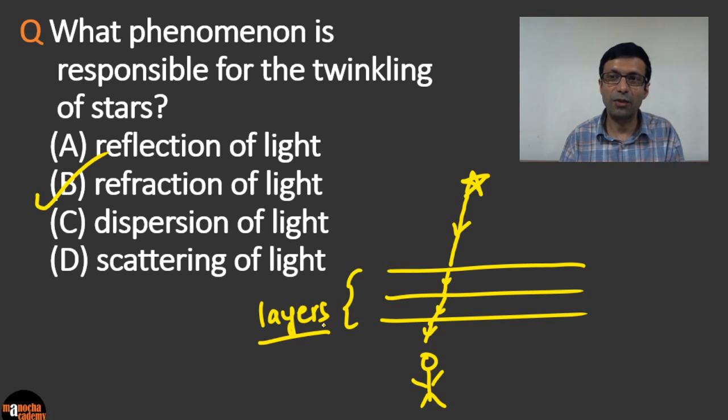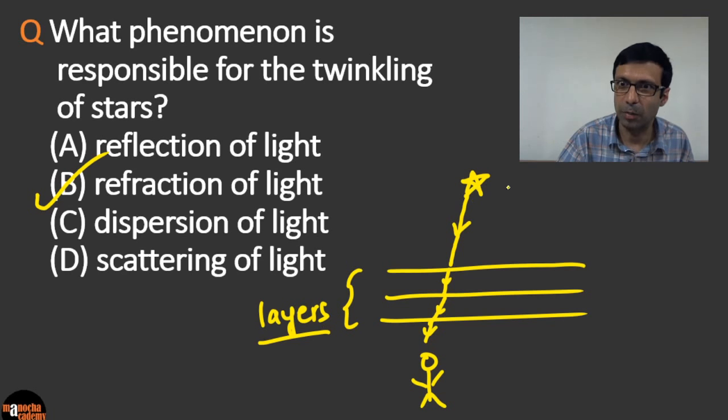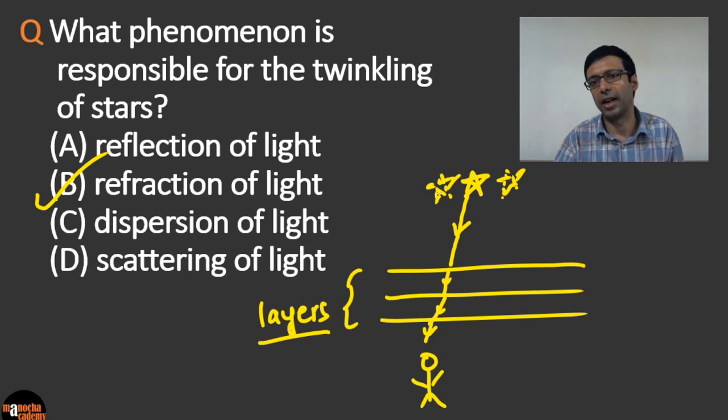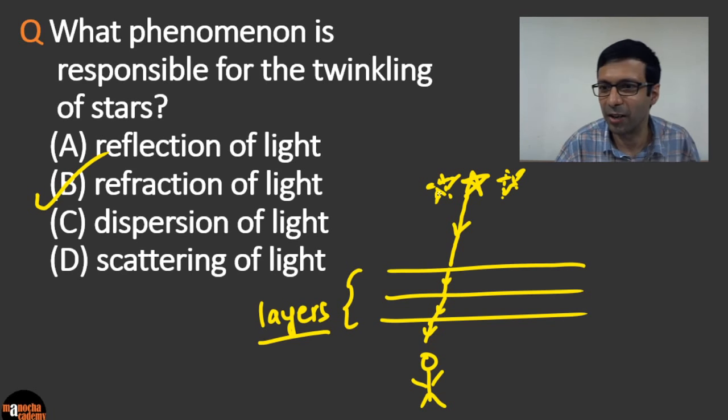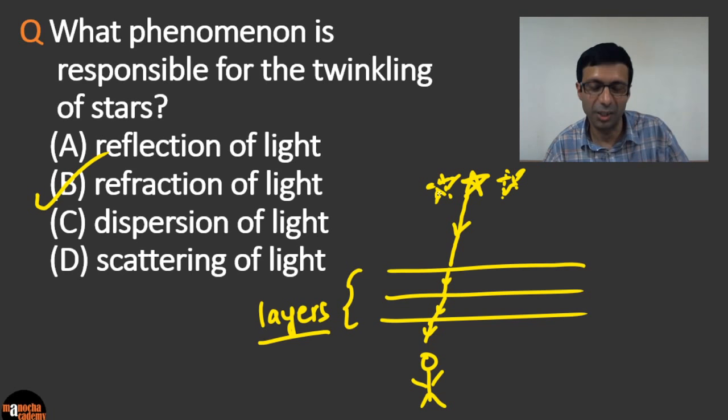So the rays of light keep bending, and the apparent position of the star keeps on changing. So the star would be here, and then its apparent position would be somewhere here, and then somewhere here, right? Because of the change in refraction of light. And this changing or fluctuating apparent position of the stars is due to the refraction of light. So the twinkling of the stars is caused due to refraction of light. Very good. I see a lot of people getting this question correct.